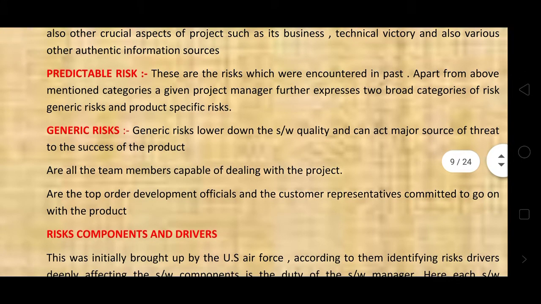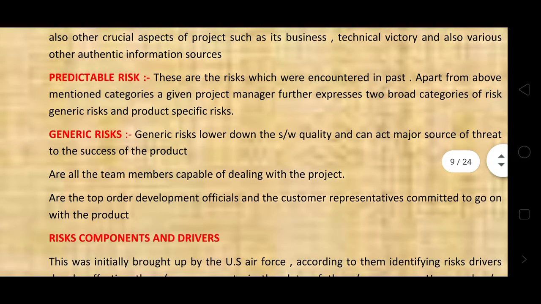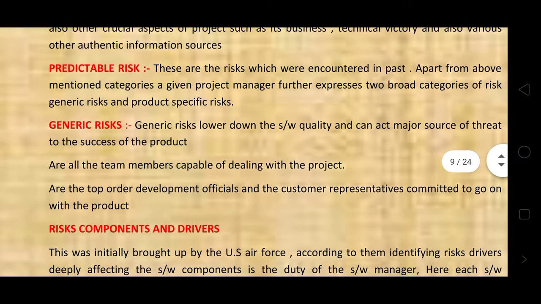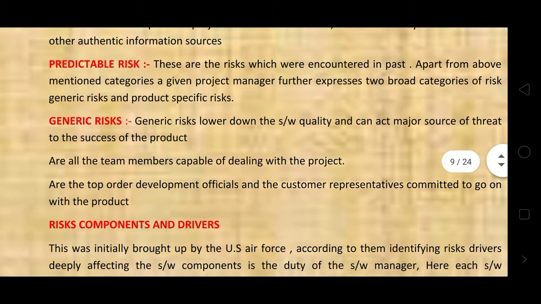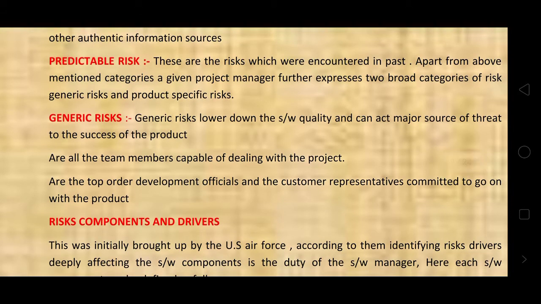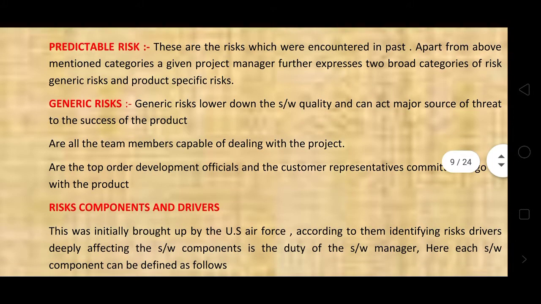Generic risks lower down the software quality and can act as a major source of threat to the success of the product.